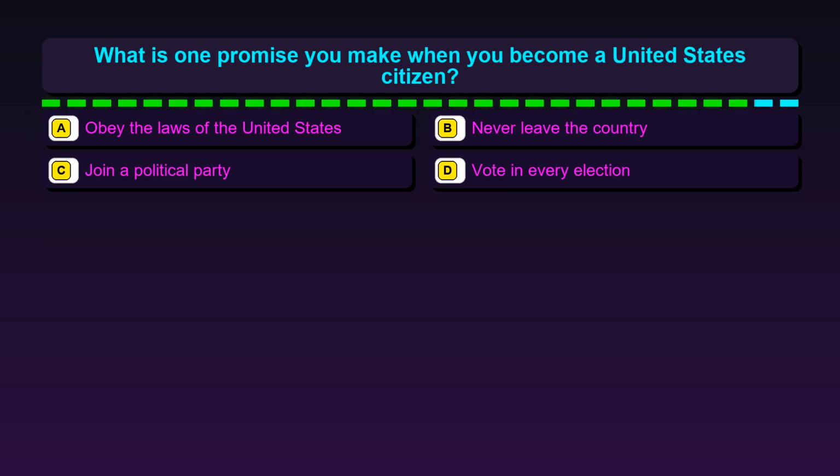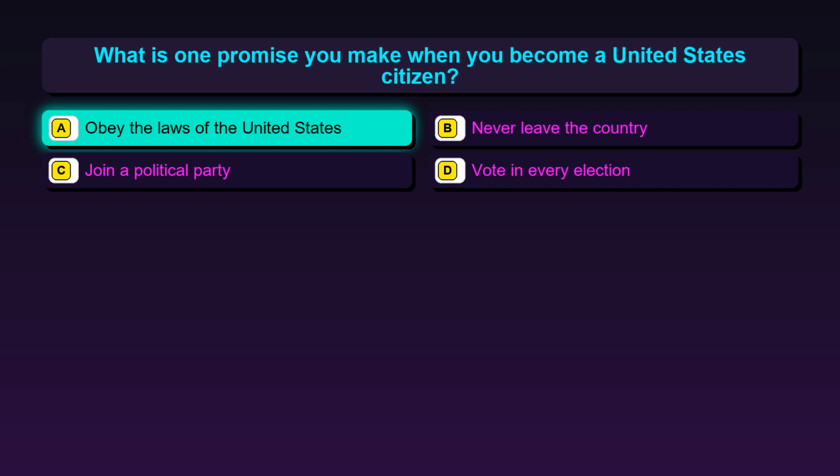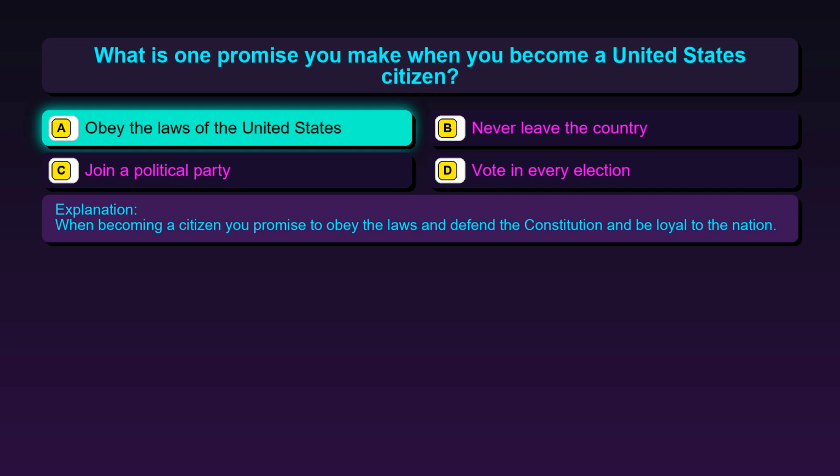Question 101. What is one promise you make when you become a United States citizen? Option A, obey the laws of the United States. Option B, never leave the country. Option C, join a political party. Option D, vote in every election. The correct answer is option A, obey the laws of the United States. When becoming a citizen, you promise to obey the laws and defend the Constitution and be loyal to the nation.